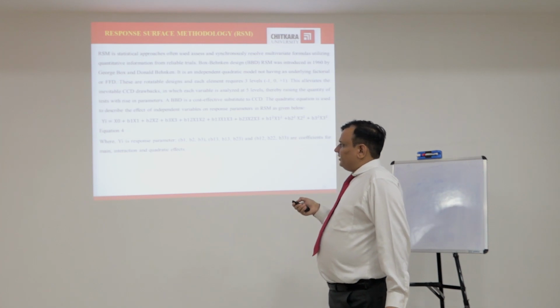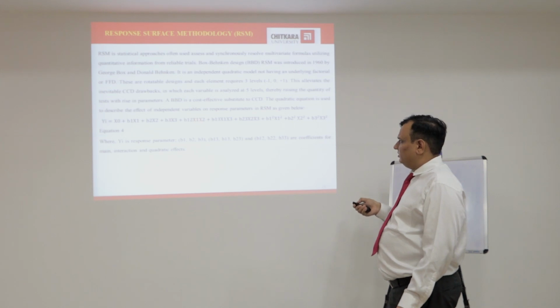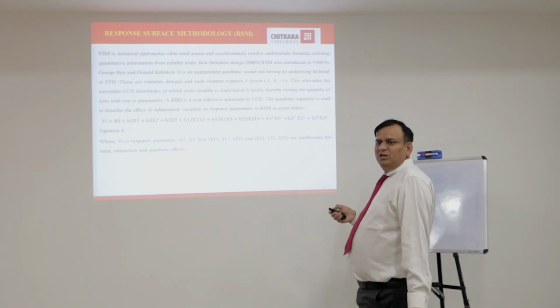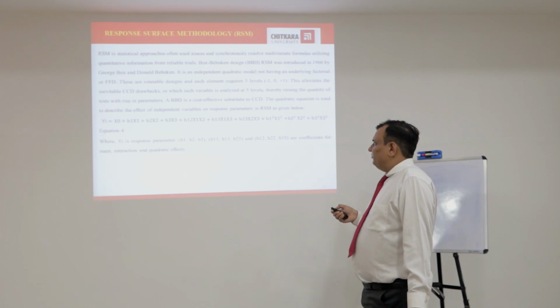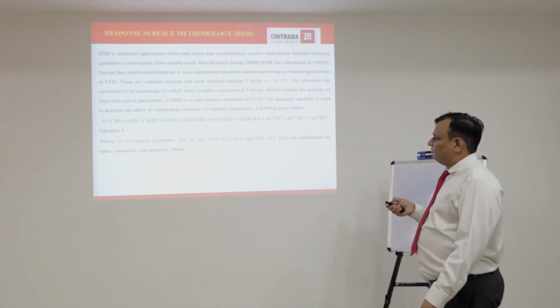Y1 is equal to the constant coefficient, B1, B2, B3, and again you can see B12, x1, x2. These are the factors in this parameter. We can study the effect of 2 factors, x1 and x2, where x1 is factor 1 and x2 is factor 2, and the interaction effect can be determined from this equation.